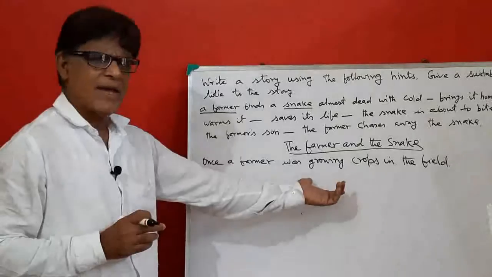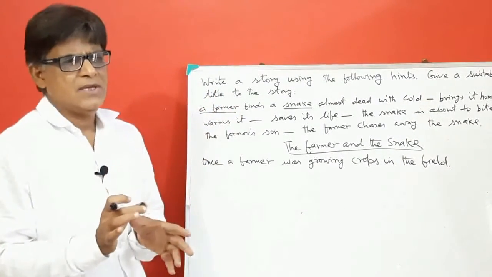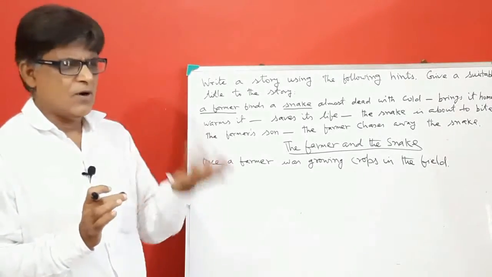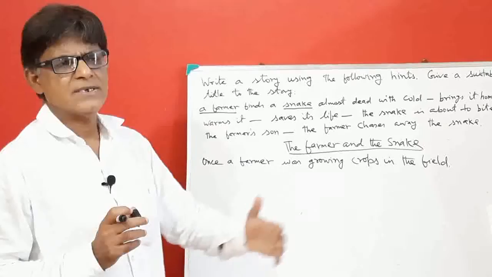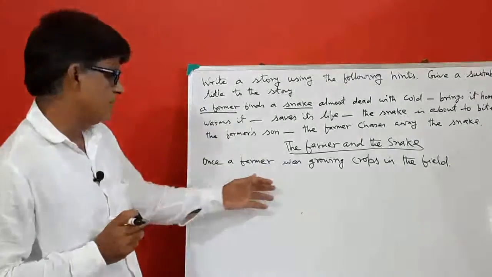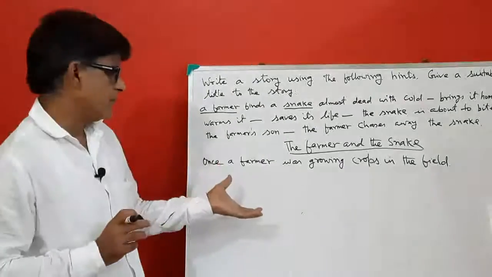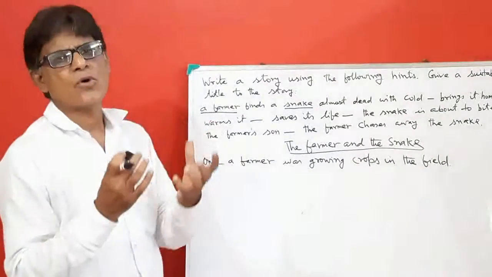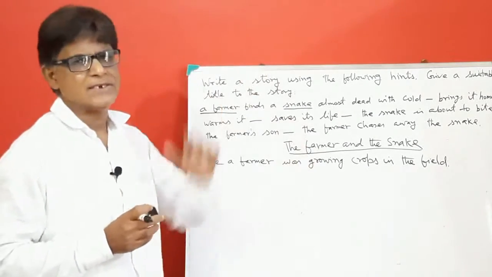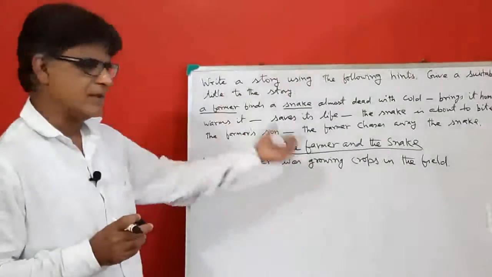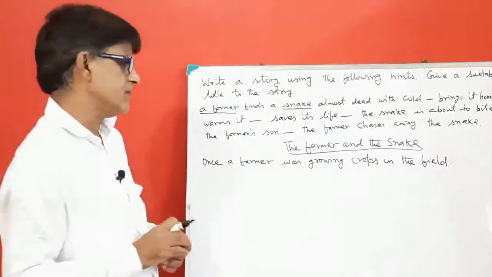You can add anything here because there are lots of activities of farming. You can write once a farmer was cultivating the land, once a farmer was sowing seeds in the soil, once a farmer was harvesting crops in the field. Any activity you can add here. I have just written this point. Once a farmer was growing crops in the field.